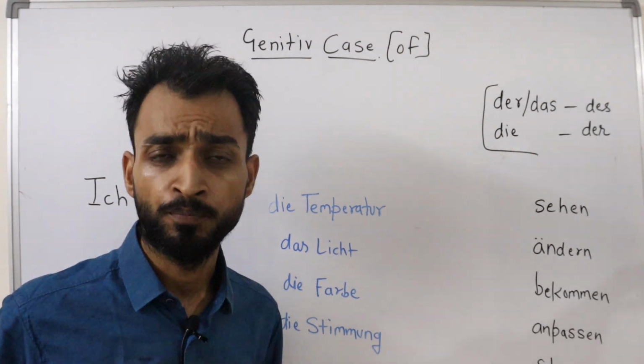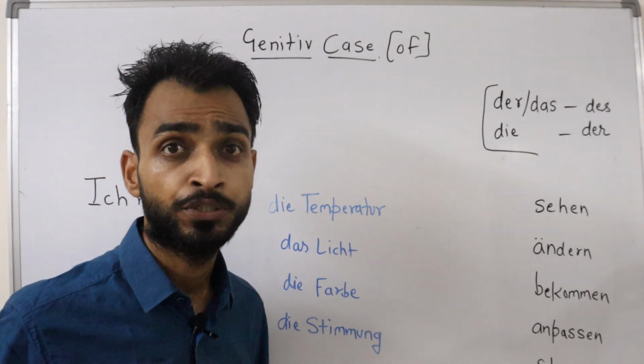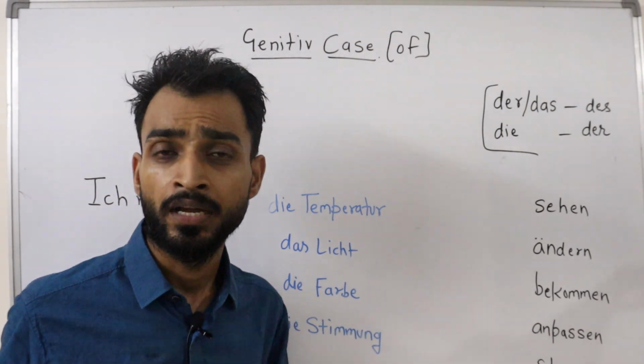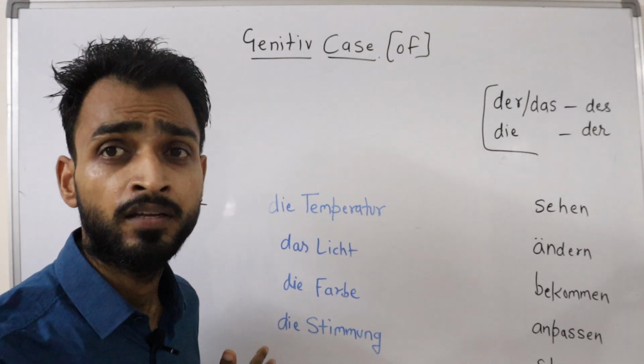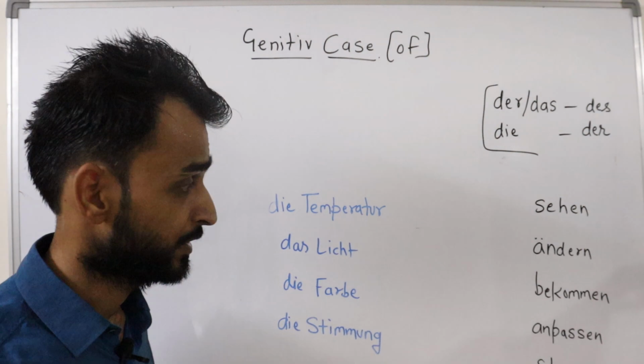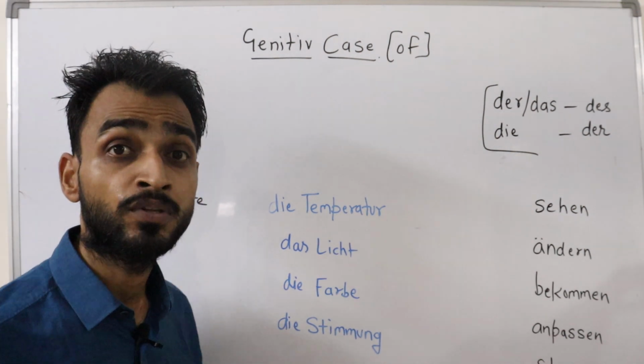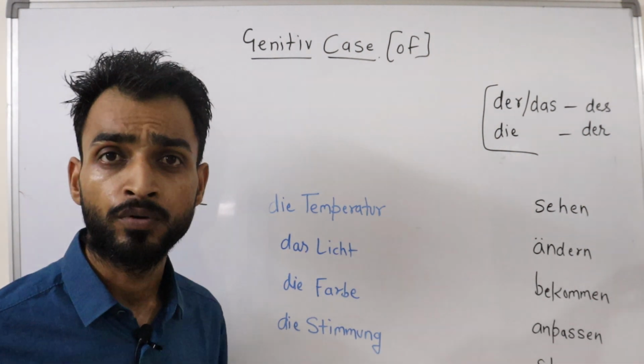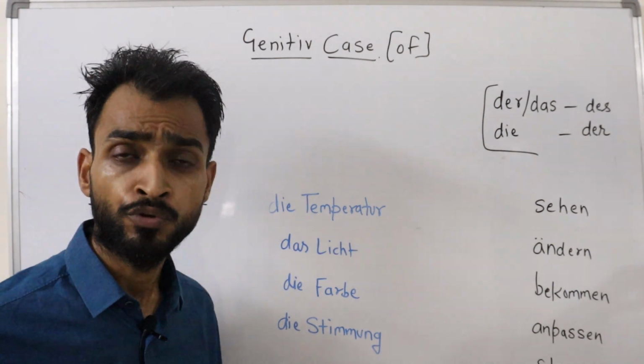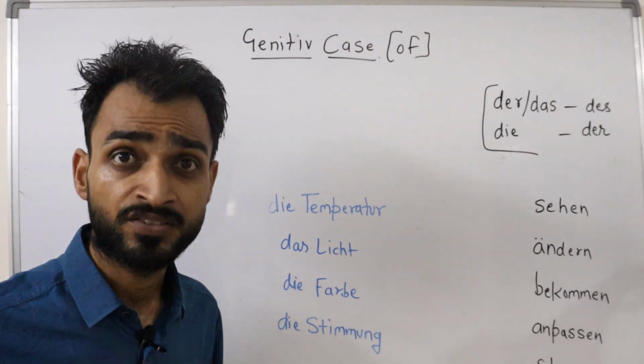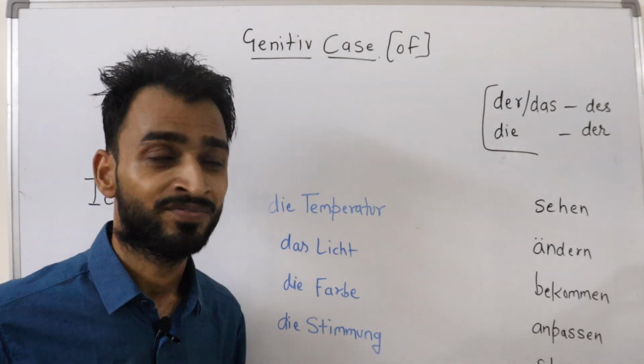In English it is very simple to say, but in German we need a particular structure, a particular grammar, and we apply it with the help of a few sentences I have written here. These sentences I have taken from the textbook Netzwerk B1, chapter 2 we are doing. If you have the book, open your book so that you can understand this chapter very well.